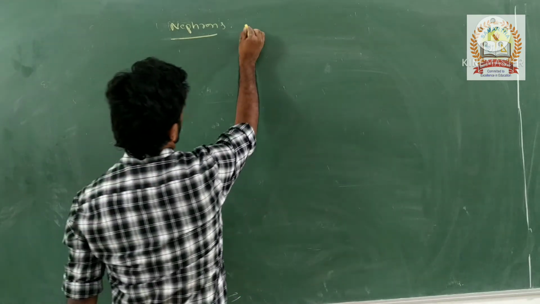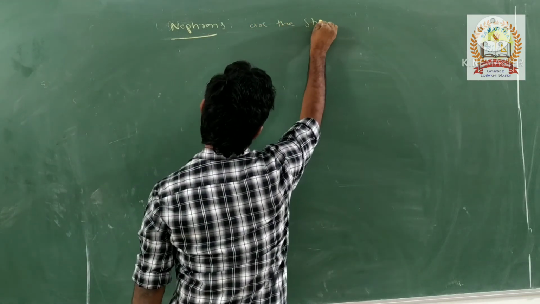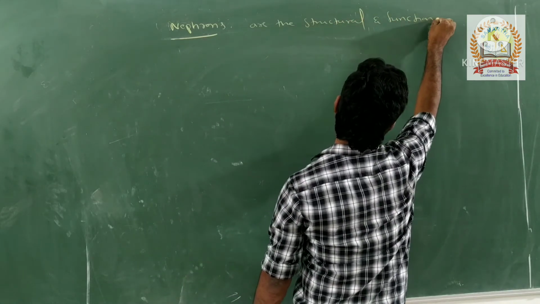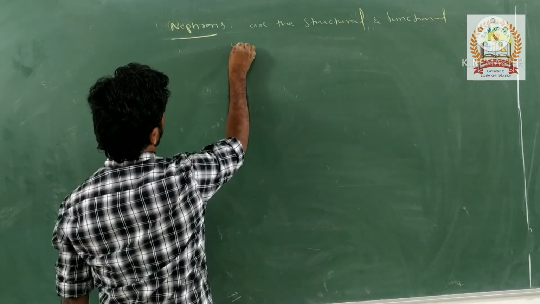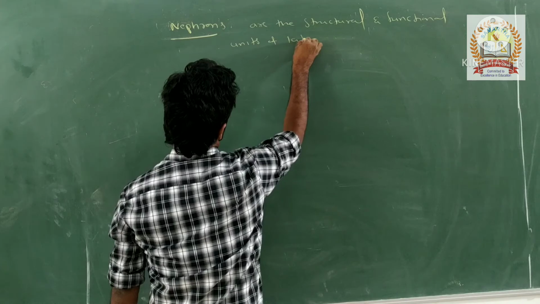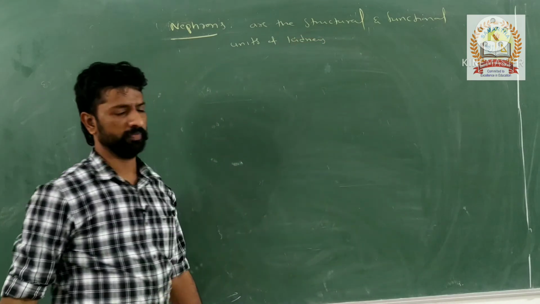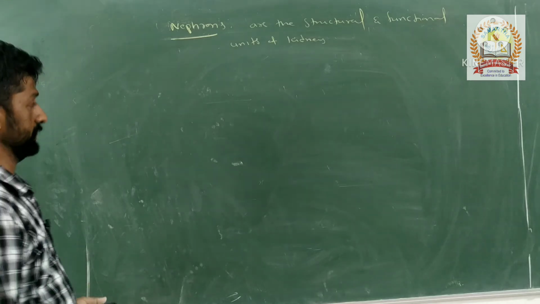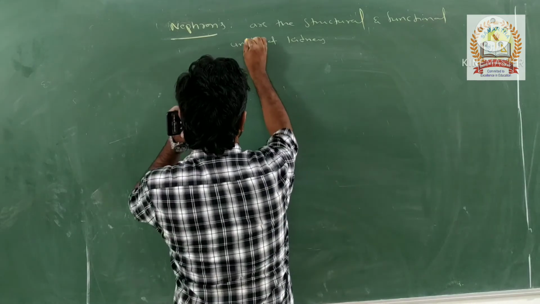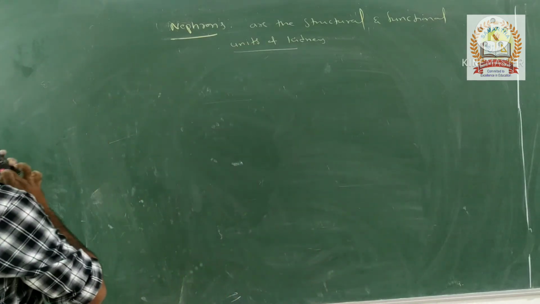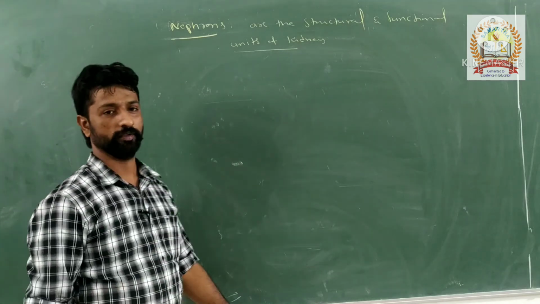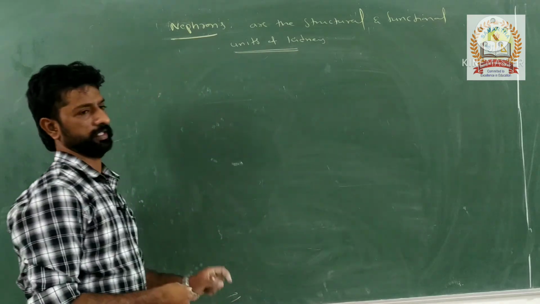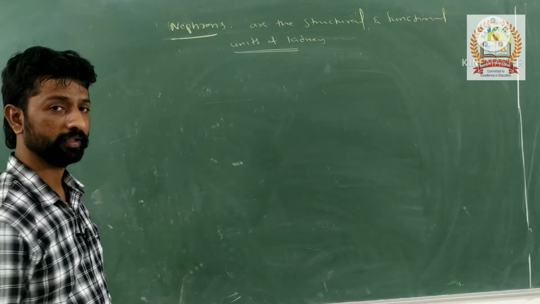Nephrons are the structural and functional units of the kidney. Such millions of nephrons will be present in each kidney. So what are the parts of these nephrons?